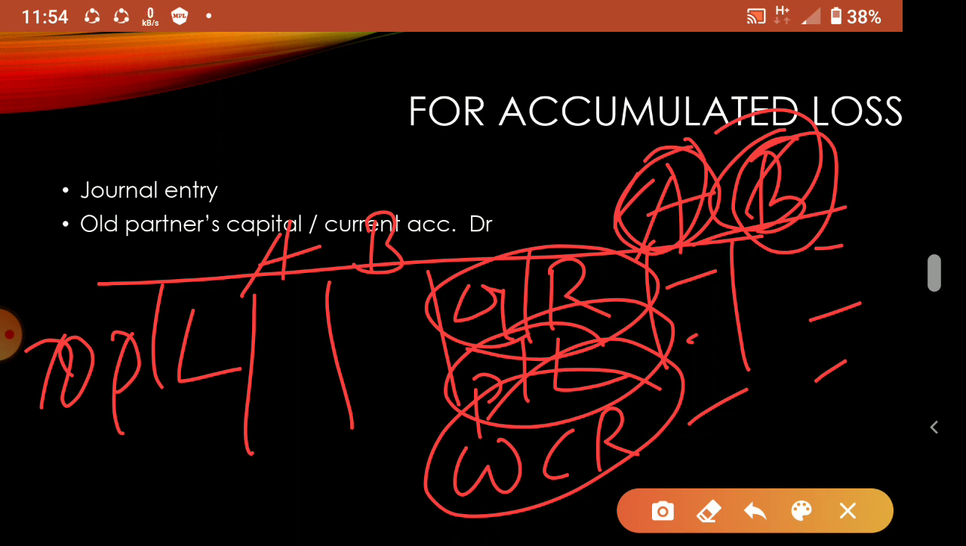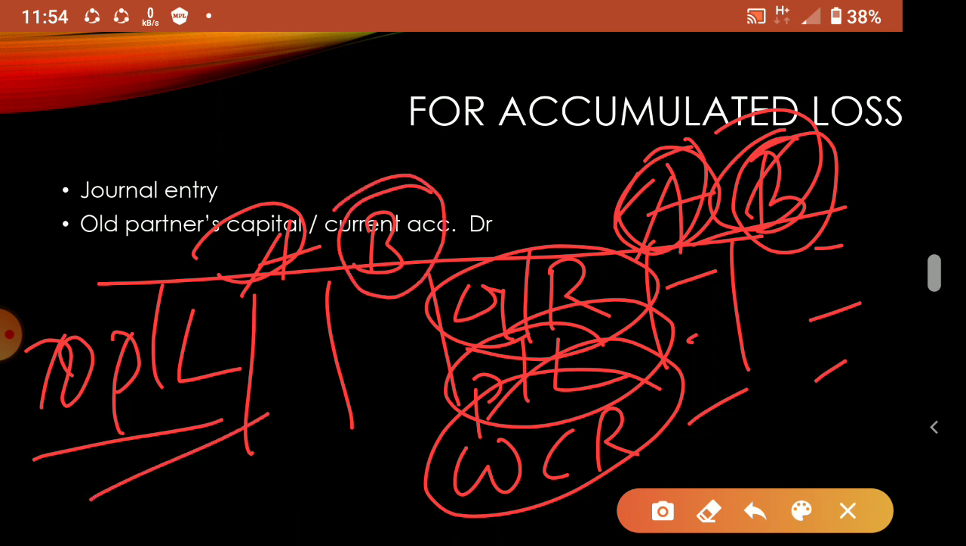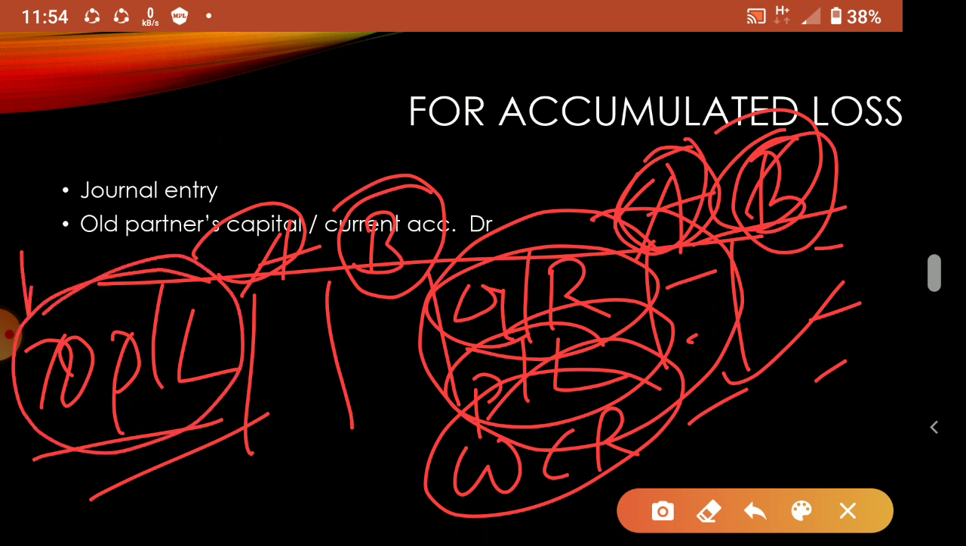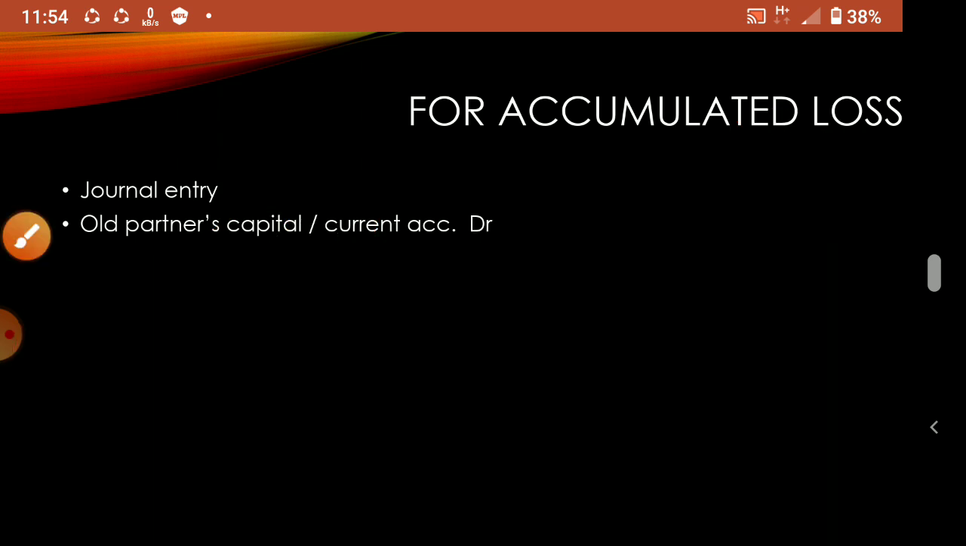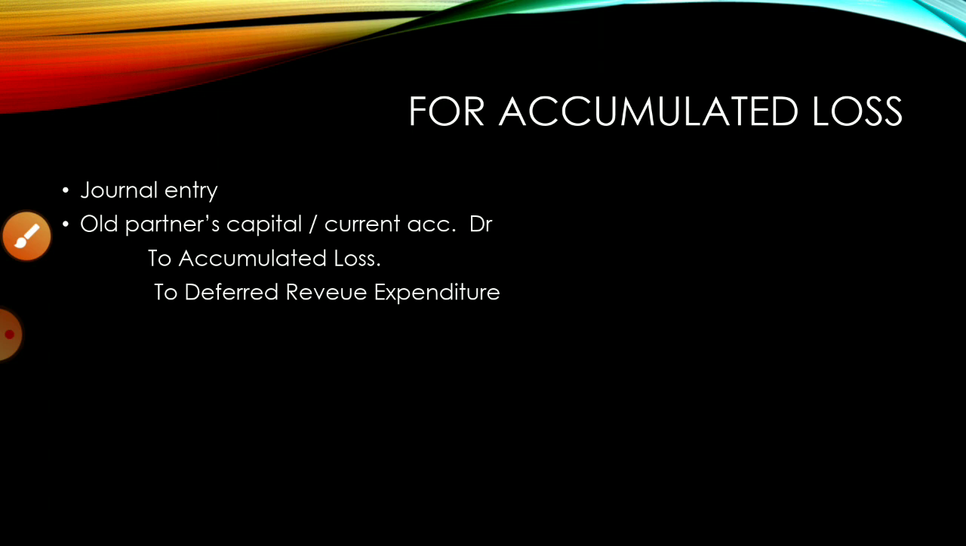Okay, so A's capital account debtor to P and L, B's capital account debtor to P and L. Understood? So whenever there is a profit or reserve, it will be credited to the partners' capital account. If it is a loss, it will be debited. This is the debit side. Okay, now clear, I think. Now deferred revenue expenditure is also a loss. This is the remaining part of the loss, like advertisement expenditure, the unwritten off portion, which we have to write off. The partners only have to suffer it anyway.